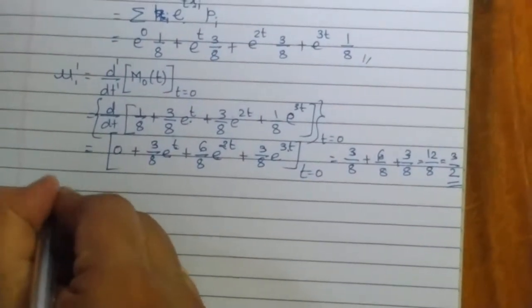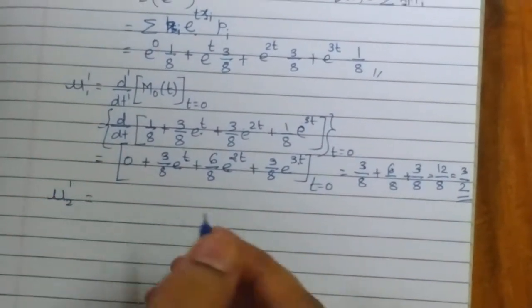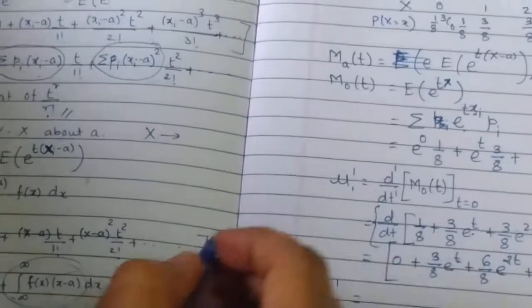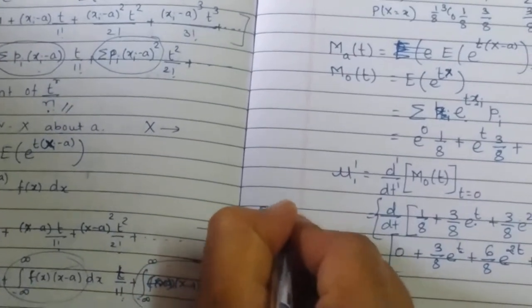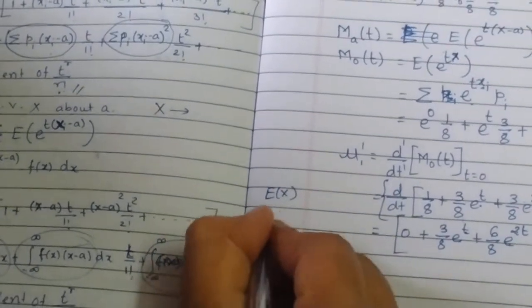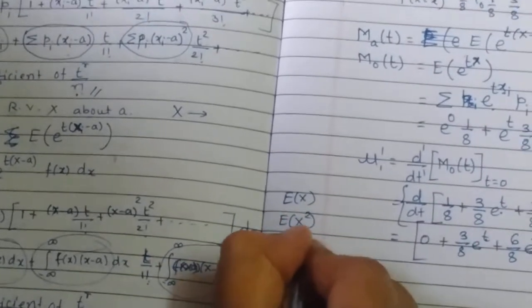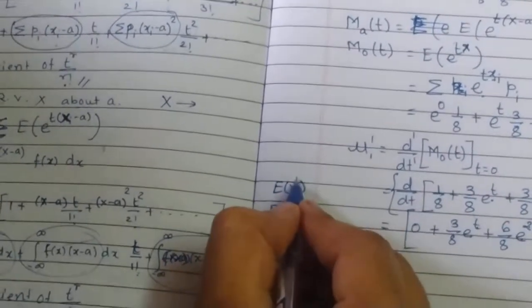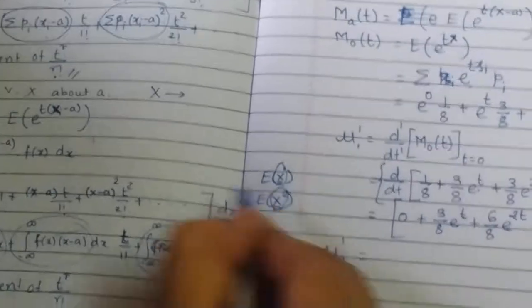Now we would like to calculate mu2 dash. Mu2 dash is a second order moment. See, to calculate the mean, it is E of x, and to calculate the variance we require E of x square. So this is the first moment, hence the order of x is 1 here, and this is the moment of second order, so this is x square.